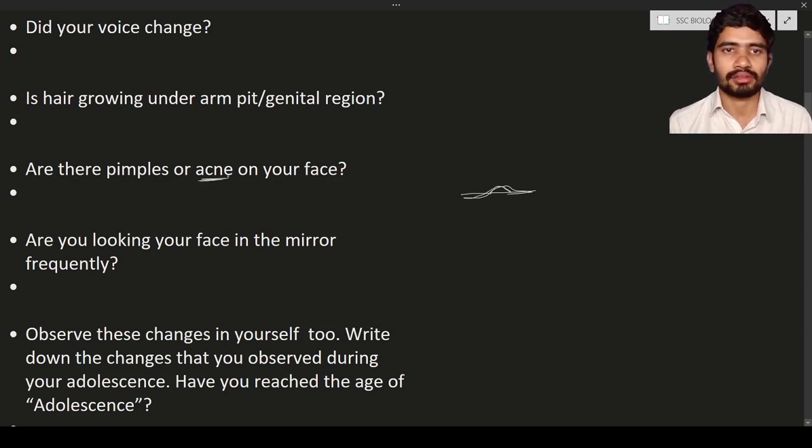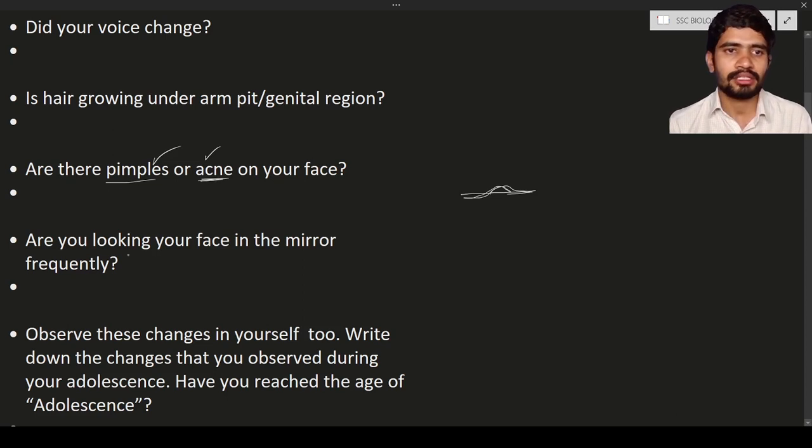Generally acne will be seen on the face, not on the body, and pimples are also seen on the face. Why? Because of the secretion of more glands like sweat glands and oil glands. These glands are active in this age. As a result, excessive secretions cause pimples and acne. In India you don't find much acne in these individuals; in foreign countries especially, mostly people will have acne. It is nothing but tiny black color spots on the face.